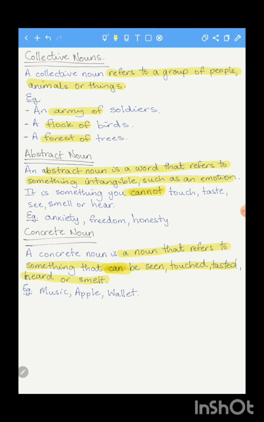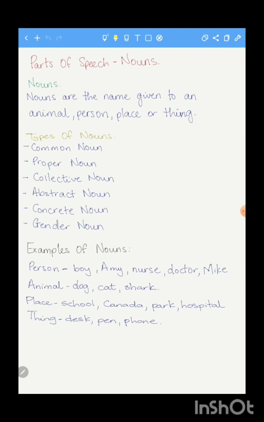Just to recap, we know that a noun is the name given to an animal, person, place, or thing. Examples of nouns: for persons, we have boy, Amy, doctor, nurse. For animals, we have cat, dog, shark, goat, cow. For places, we could have school, Canada, hospital, park. And for things, desk, pen, pencil, phone.